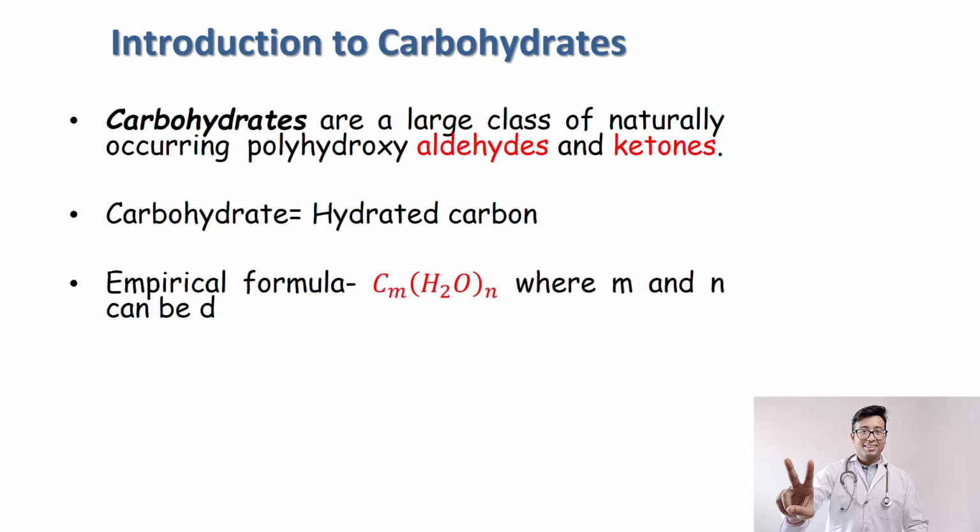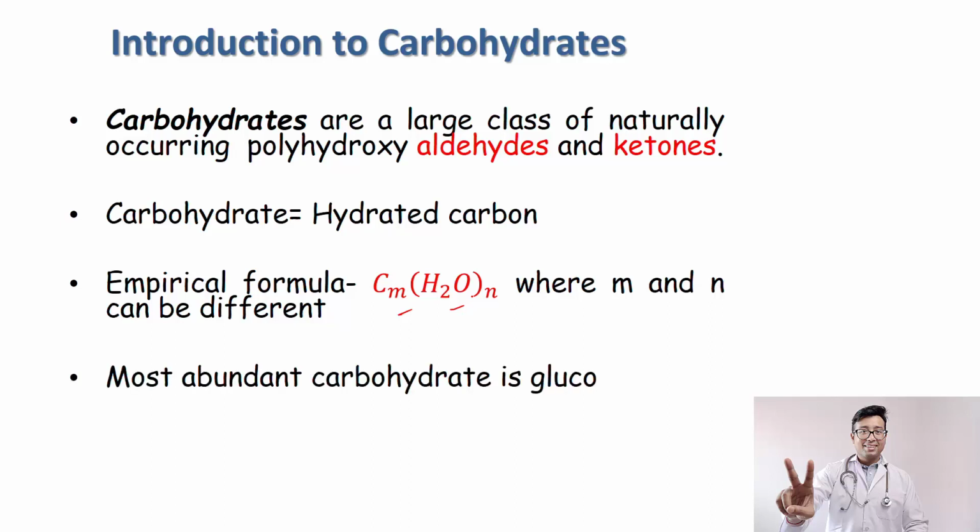Now that depends on the formula, that is the generalized way: CmH2On, where m and n are different. So these are the very fundamentals, and the most abundant carbohydrate is glucose, that we all know. Remember this one, CmH2On, where m and n can be different, or can be the same. For example, we already know glucose is C6H12O6, so in this case m and n are both the same, that is 6, right?